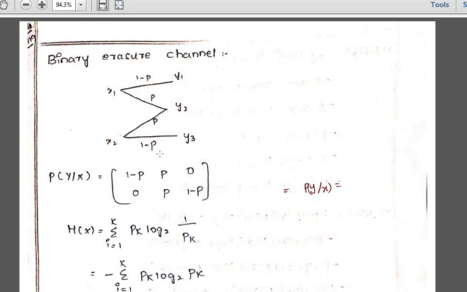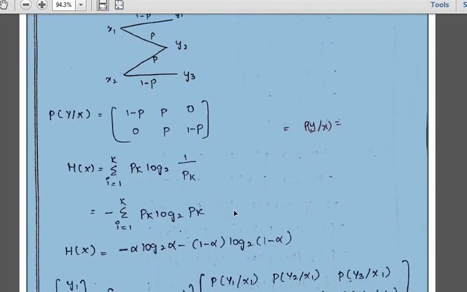So now, the very first thing you have to find is the mutual information. What is the formula for mutual information? H of x minus conditional entropy H of y by x. So now I am going to find, first, H of x. What is H of x? That is your entropy: summation of i equals 1 to k, pk into log 2 of 1 by pk. Okay, now I am considering this formula and moving on to the next simplification.